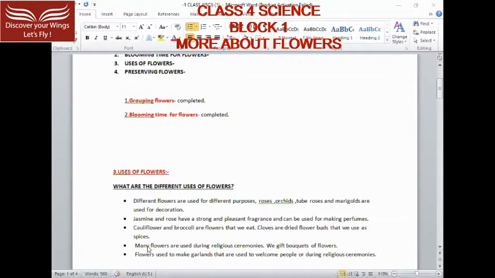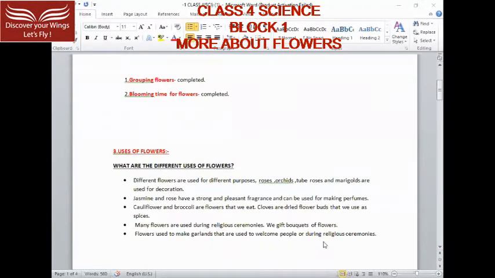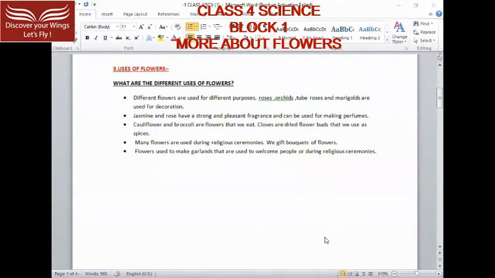Many flowers are used during religious ceremonies. We give bouquets of flowers. Flowers are used to make garlands that are used to welcome people or during religious ceremonies. So these are the basic uses of flowers that we all see at home.